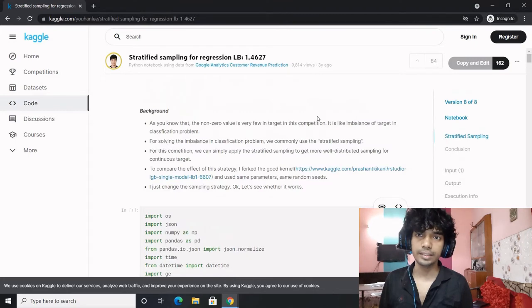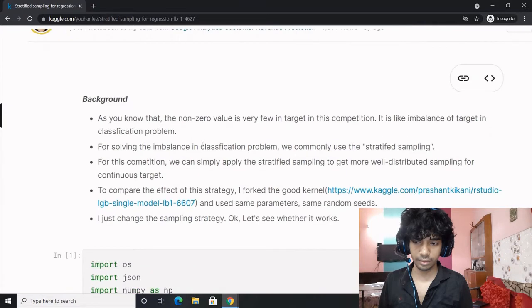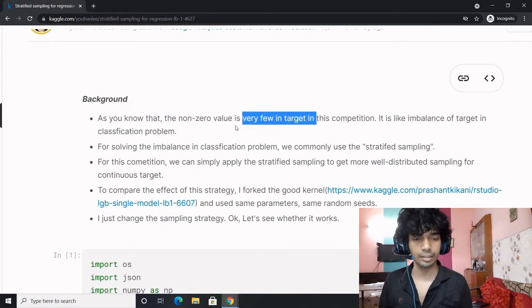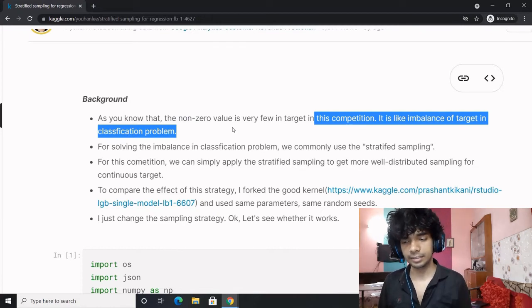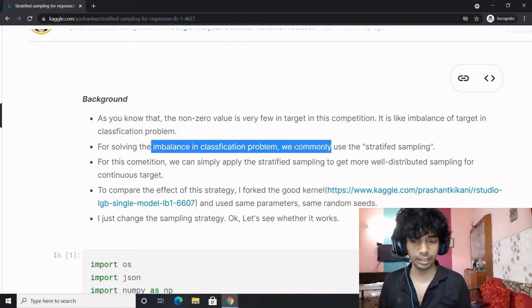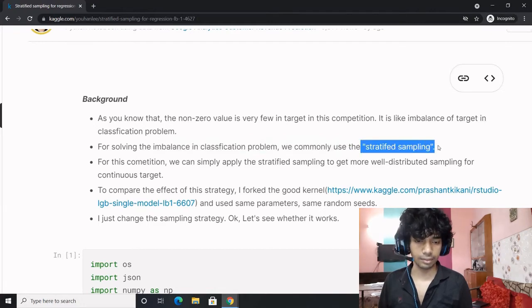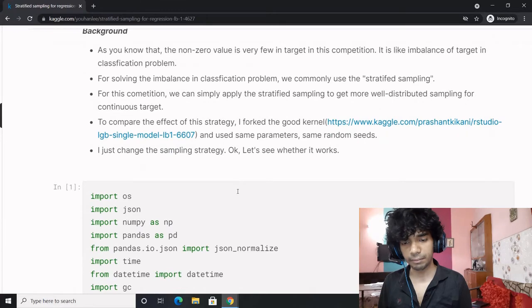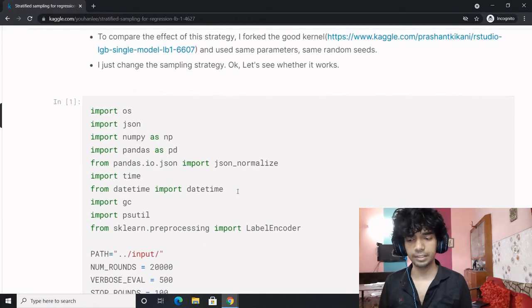What we have over here is stratified sampling for regression. Background: as you know, the non-zero values are very few in the target in this competition. It is like the imbalance of target in classification. For solving the imbalance in classification, we commonly use stratified sampling. For this competition, we can simply apply stratified sampling to get more well-distributed sampling for the continuous target. And to compare the effect of this strategy, I forked this particular notebook and, with the help of some parameters and random seeds, I changed the sampling strategy. Let's see how it works.